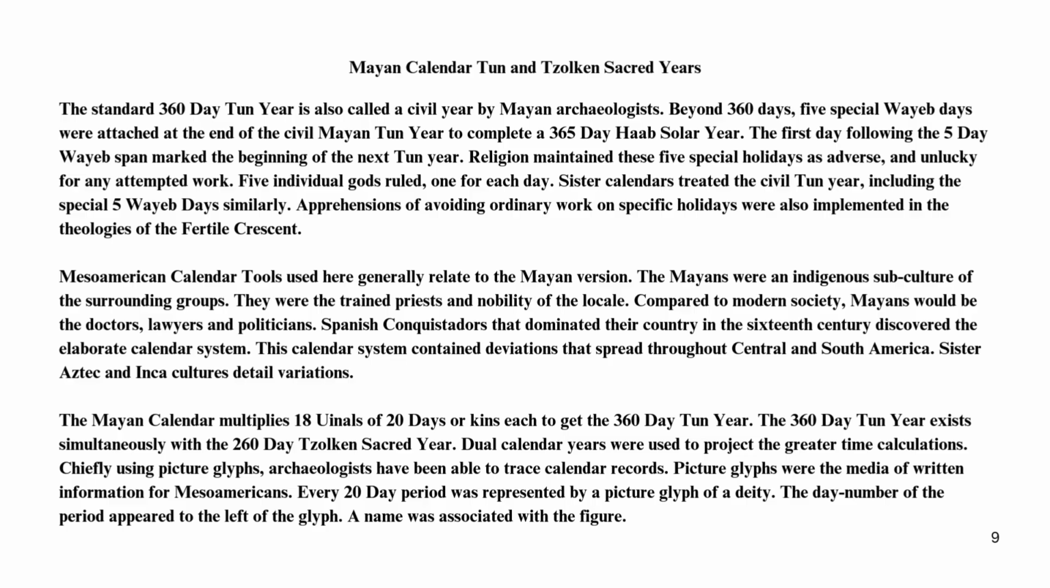This calendar system contained deviations that spread throughout Central and South America. Sister Aztec and Inca cultures detail variations. The Mayan calendar multiplies 18 unals of 20 days or kins each to get the 360-day Tun year. The 360-day Tun year exists simultaneously with the 260-day Tzolk'in sacred year. Dual calendar years were used to project greater time calculations.